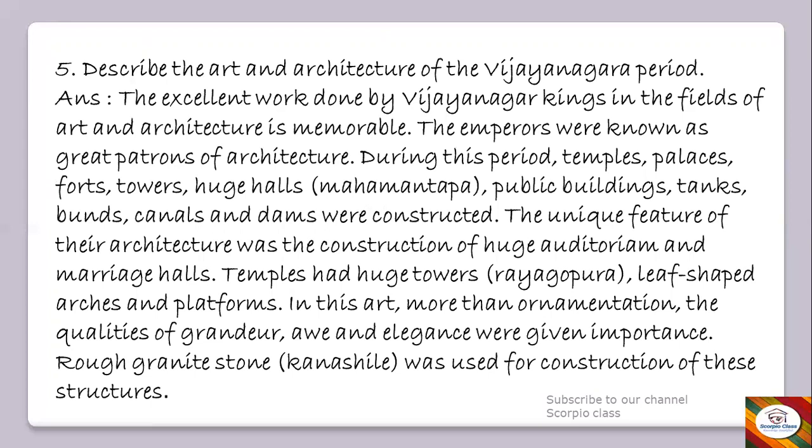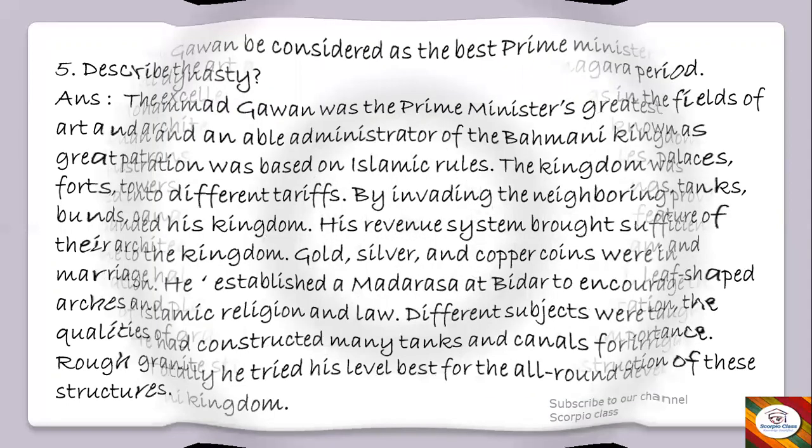Temples had huge towers, leaf-shaped arches, and platforms. In this art, more than ornamentation, the qualities of grandeur, awe, and elegance were given importance. Rough granite stone was used for construction of these structures. Okay, so how magnificent the art and architecture of Vijayanagara period would be. So let's move on to the next question.